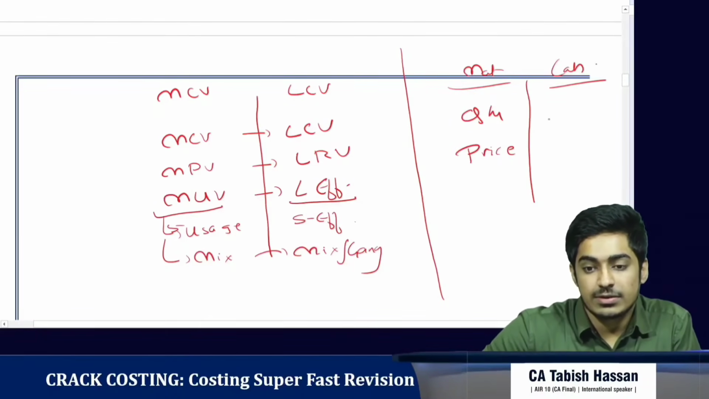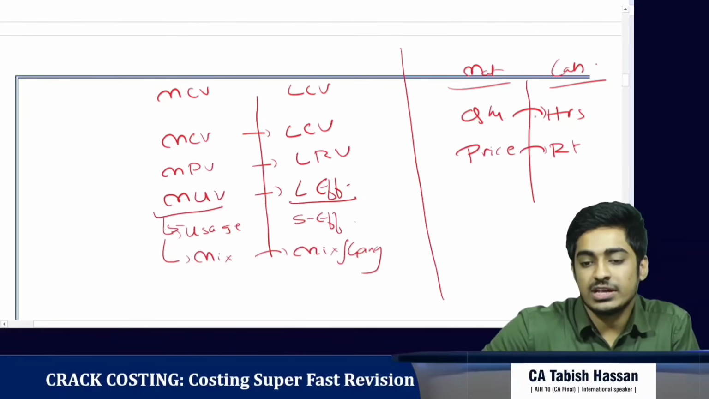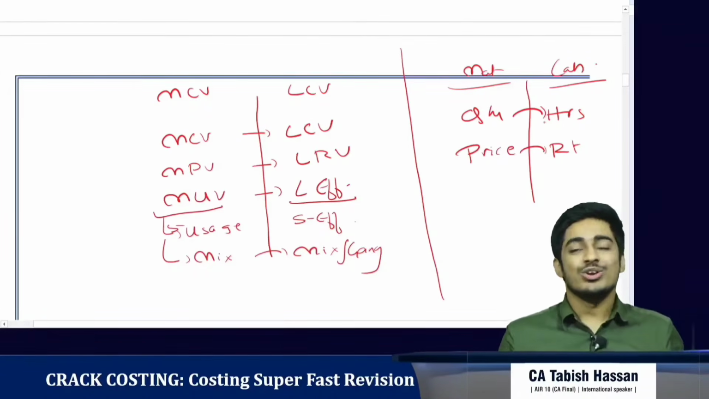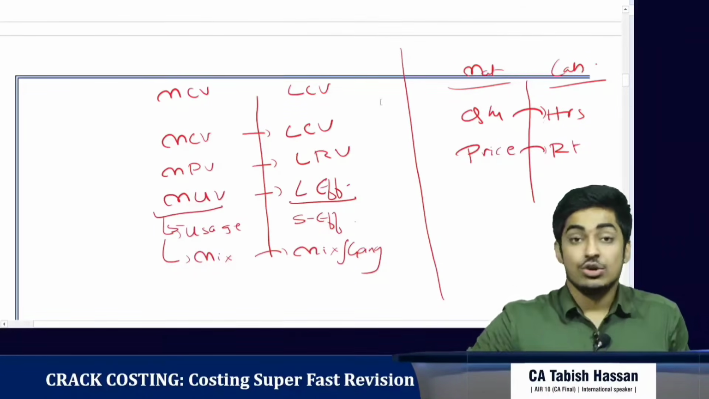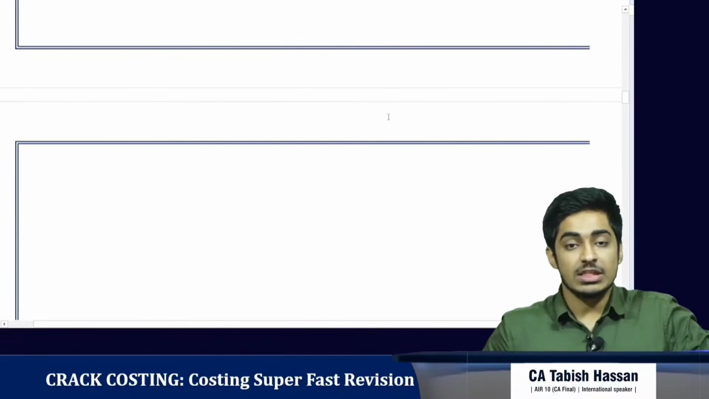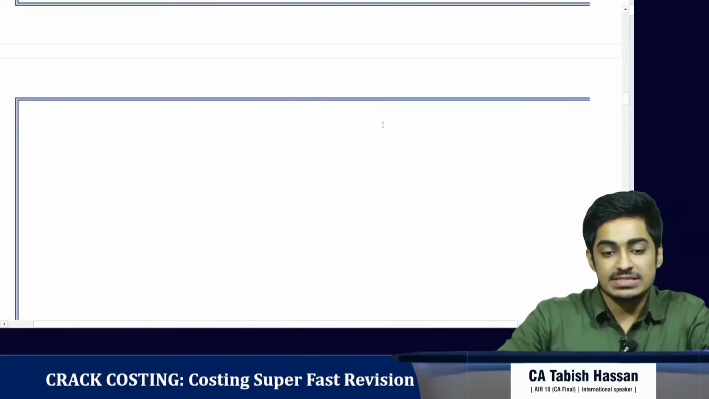In labor we have hours into rate. So everywhere we have quantity, if we replace it with hours, and everywhere we have price, we replace it with rate, it is automatically prepared. Clear? So we've discussed the labor cost variances without idle time. Now let's come to the labor cost variances with idle time.